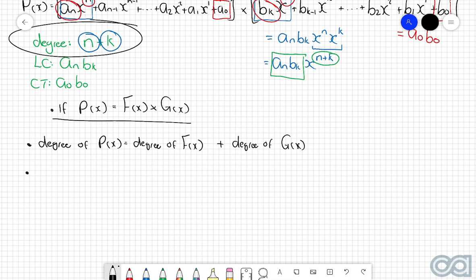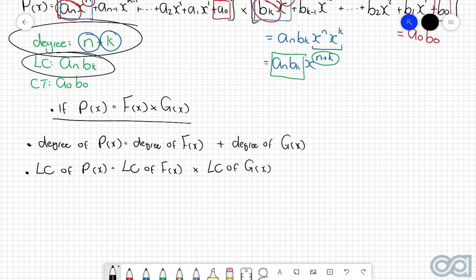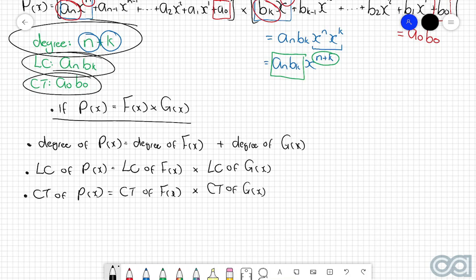And then secondly, the leading coefficient of p of x is equal to the leading coefficient of f of x multiplied by the leading coefficient of g of x. So that was this rule here. And then third and finally, the constant term of p of x is equal to the constant term of f of x multiplied by the constant term of g of x. And that was this rule here.